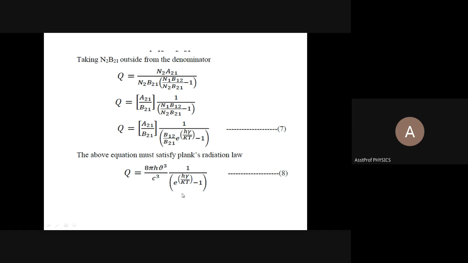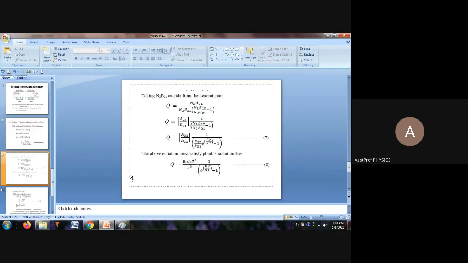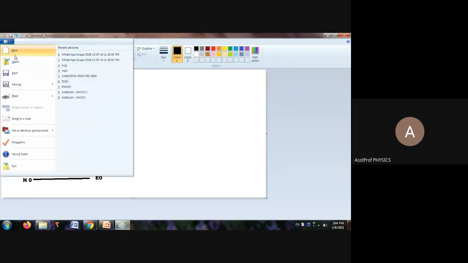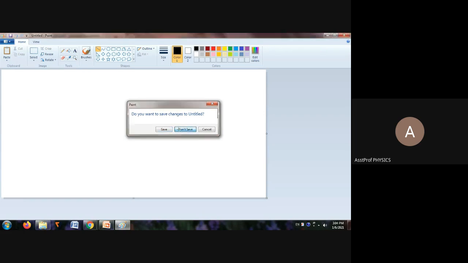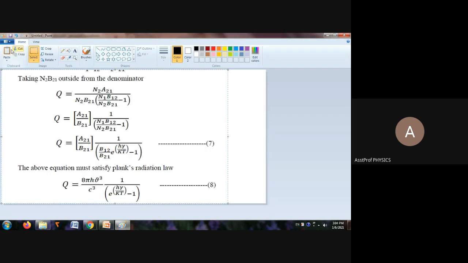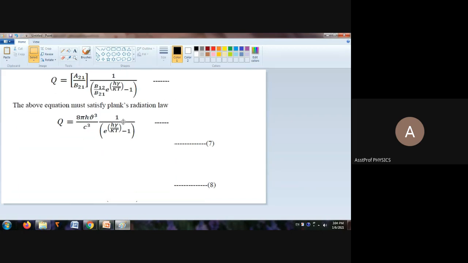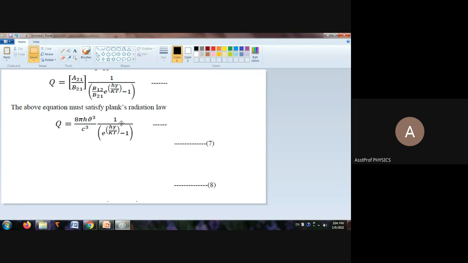Now compare these two equations, this 7 and 8. Compare it. By comparing these two, see the equations 7 and 8.